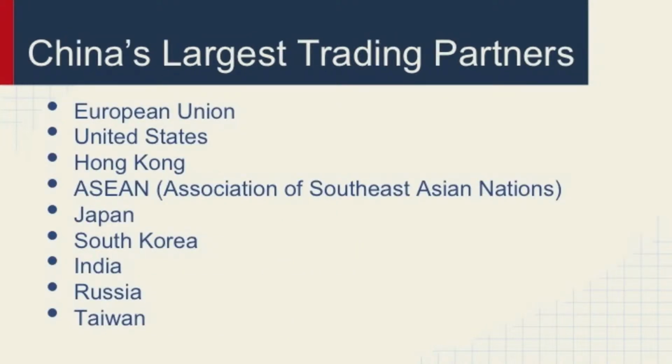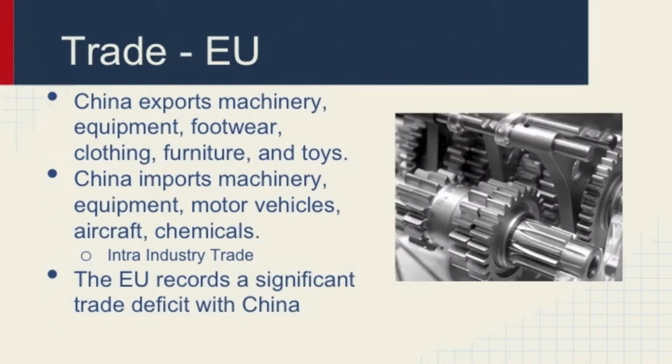So China has a lot of trading partners. Just to name a few: the European Union, the United States, Hong Kong, ASEAN, which includes Indonesia, Malaysia, the Philippines, Singapore, and Thailand, and Japan and South Korea. The European Union is actually China's largest trading partner.